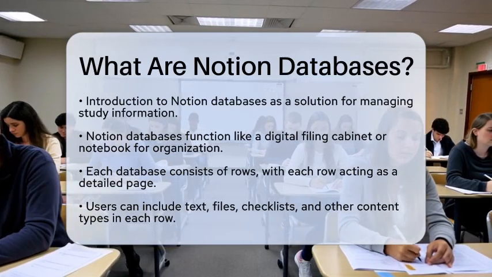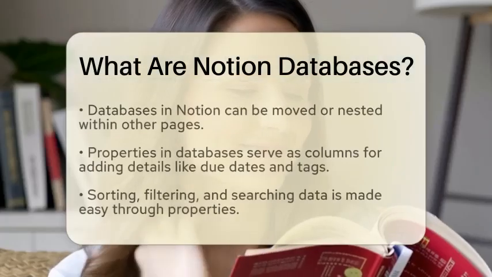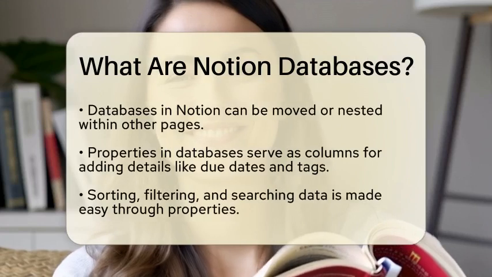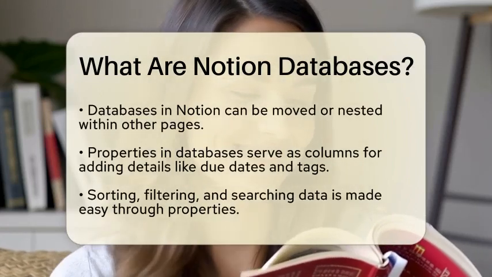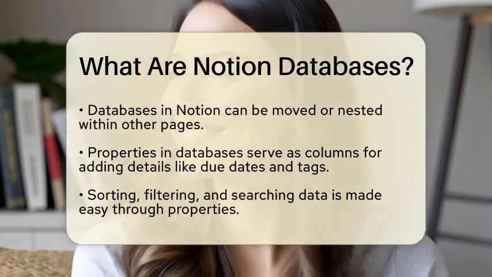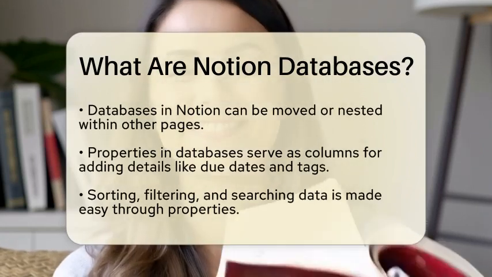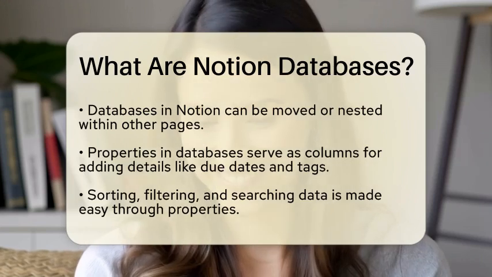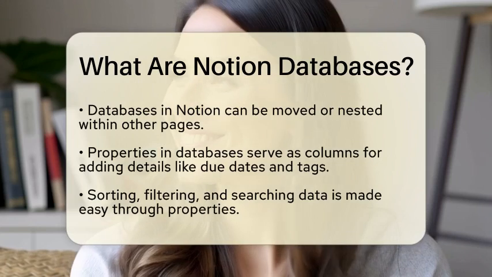Each database consists of rows, and each row acts as a page that can contain text, files, checklists, or other types of content. You can easily open any row to view more details or add additional information. The beauty of Notion is that databases themselves are also pages, which means you can move them around or nest them inside other pages just like any other content.